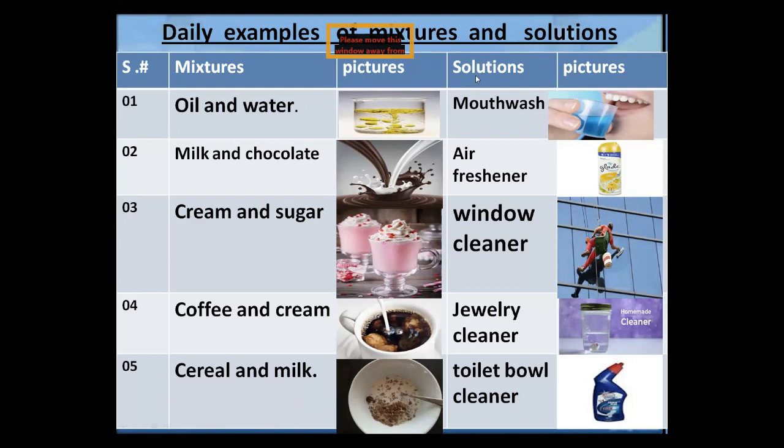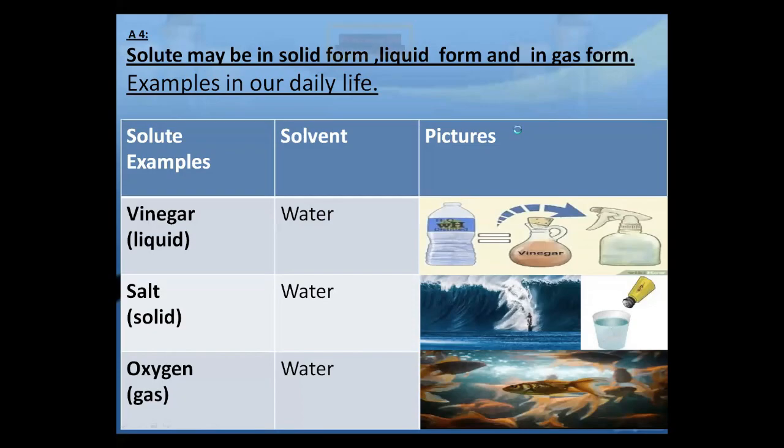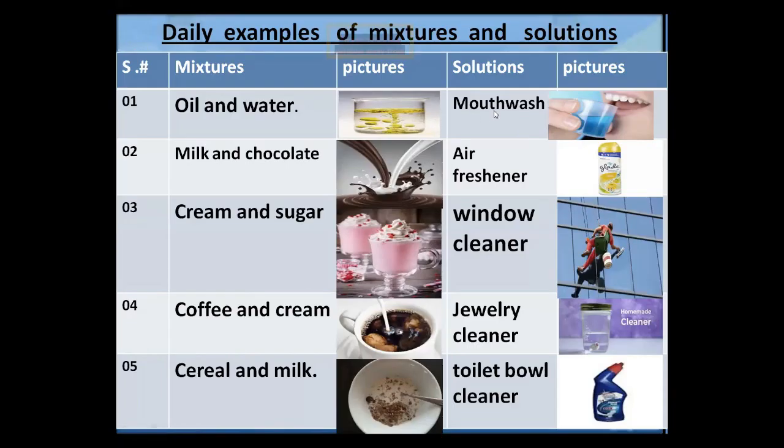Now we come to the solution. There are different types of solutions which we use in our daily life. This is mouthwash. You use it? Yes, you use it.